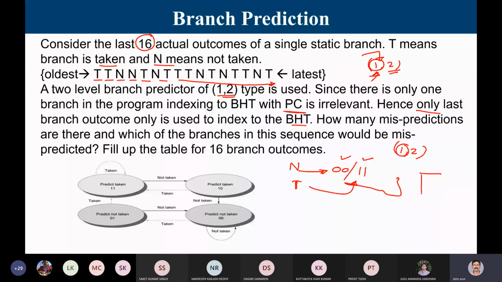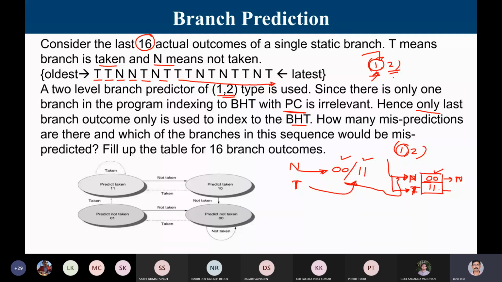Or if I draw the branch in such a way that this is the branch history table, this is for 0 entry and this is for 1 entry. This is called basically N and T. So if the last outcome, I will store the values like this. If my last branch is not taken, that is, last time when I encountered this branch it was actually not taken, then I have to refer to this entry. If the entry is 0, 0, that means I am predicting the branch as not taken. And if my last branch occurrence was taken, then I should refer to this entry.